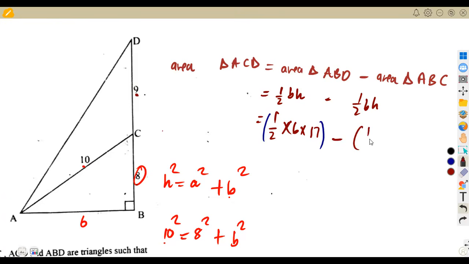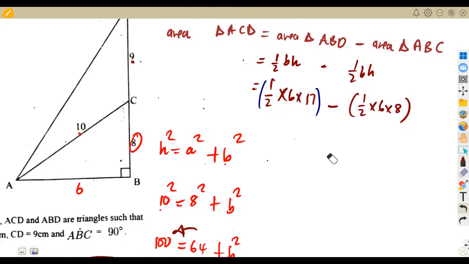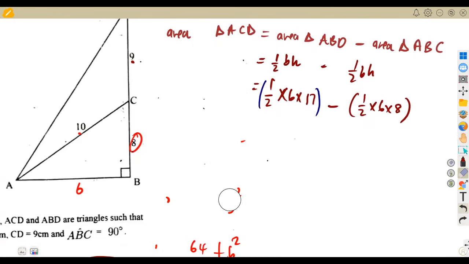Anyways, let's see. Then we've got the smaller triangle ABC. This one, ABC, you're going to have half base times perpendicular, which is half of 6 and 8. So it's going to be half of 6 times 8. So that's it. We've got the area of the bigger triangle and also the area of the smaller triangle. So that'll be what here? Half of 6, that's a 3. Then if you multiply 3 times 17, that'll be 51.